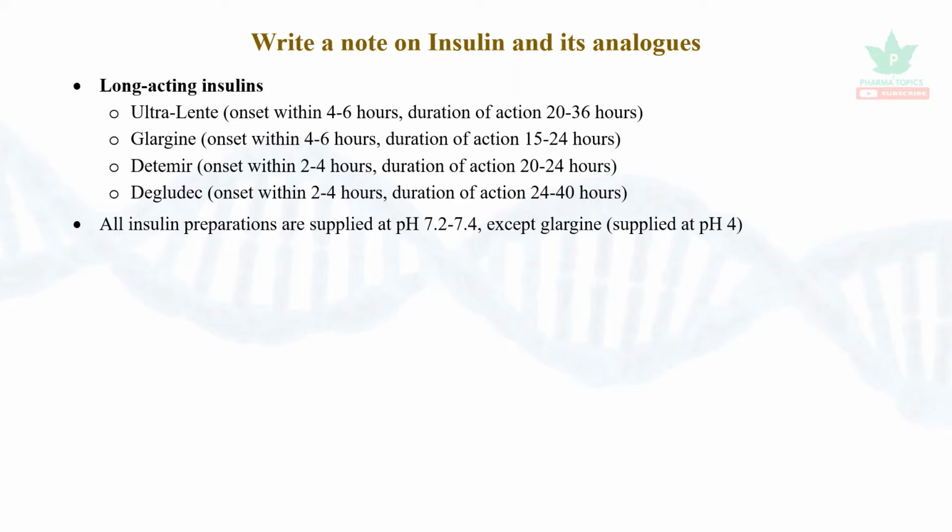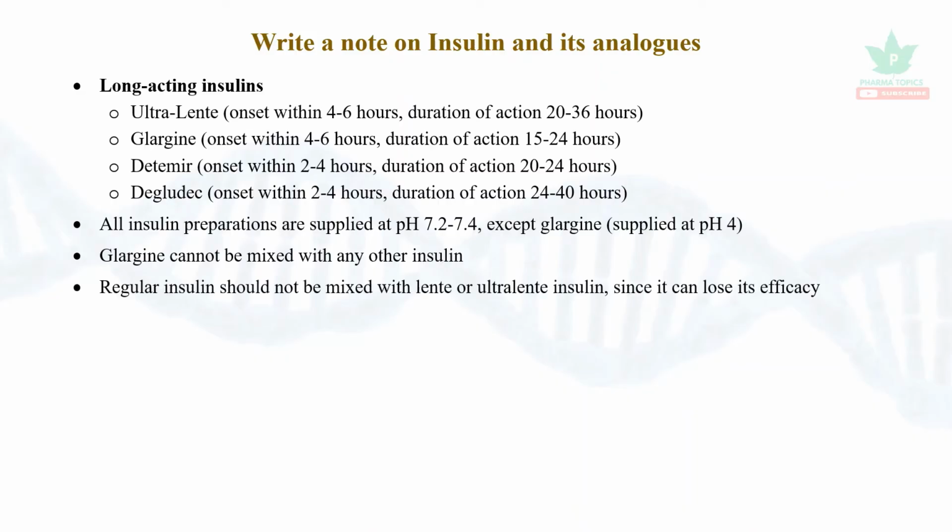All the insulin preparations are supplied at pH 7.2 to 7.4 except Glargine, which is supplied at acidic pH 4. Glargine cannot be mixed with any other insulin because it is supplied at pH 4. Regular insulin should not be mixed with lente or ultralente insulin since it can lose its efficacy.